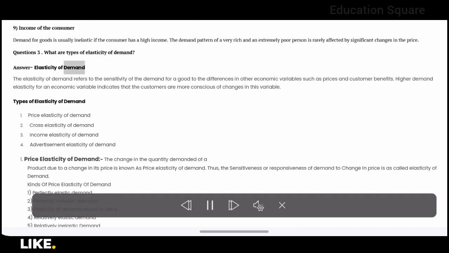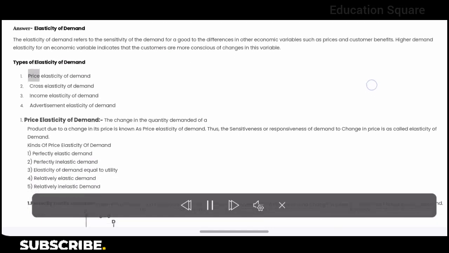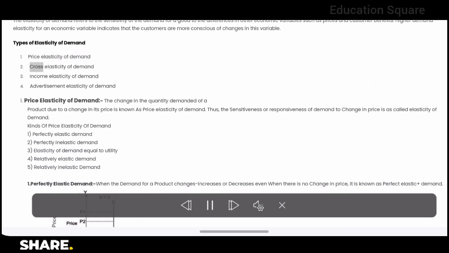Answer. Elasticity of demand. The elasticity of demand refers to the sensitivity of the demand for a good to the differences in other economic variables such as prices and customer benefits. Higher demand elasticity for an economic variable indicates that the customers are more conscious of changes in this variable. Types of elasticity of demand. Price elasticity of demand. Cross elasticity of demand. Income elasticity of demand. Advertisement elasticity of demand.